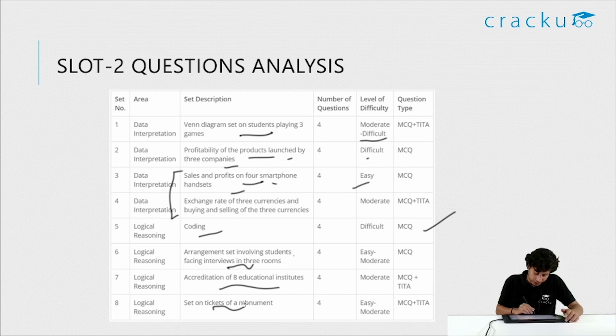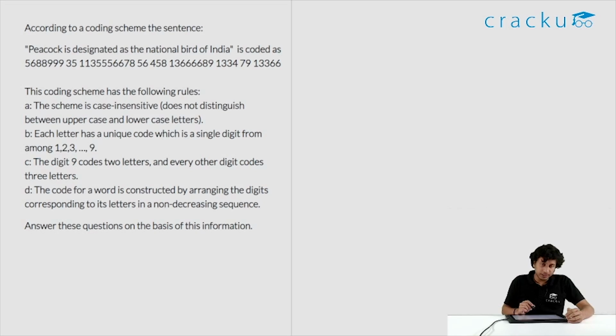The last question was economy and gold class tickets. Again, 2 questions were easy, 2 questions were fairly tricky. So you can classify it as easy to moderate. So let's look at the questions now. Let's look at this question.